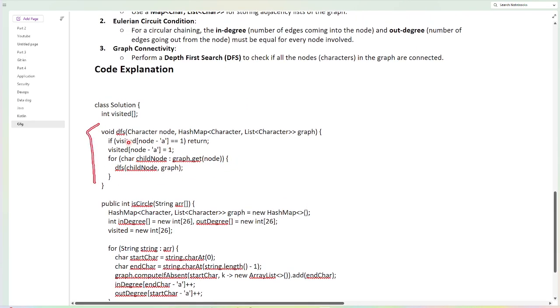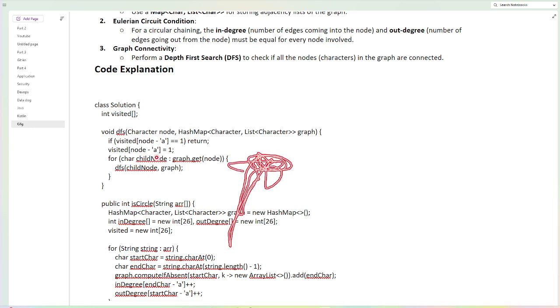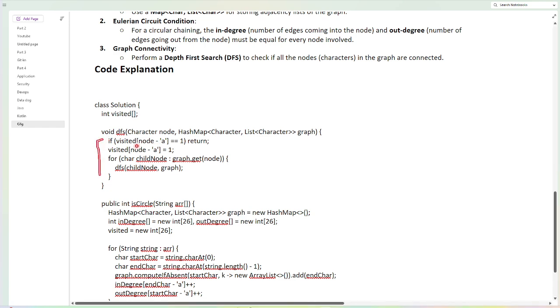The DFS method is straightforward. I take a visited array to store which nodes have been visited, so we should not go again and again. DFS means going from one node to another, and if backtracking comes in, we would encounter the same node again and again. In order to avoid that, we can use a pruning technique, checking whether it has already been visited. If so, do not go for further iterations. If it's not visited, store it in visited and go for its children. And for these children, we do DFS again to connect all the connected nodes into a single component.